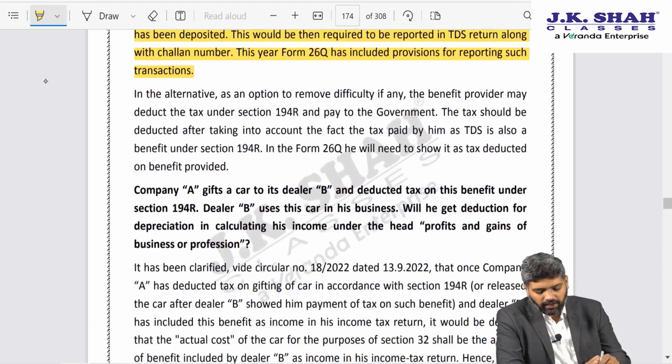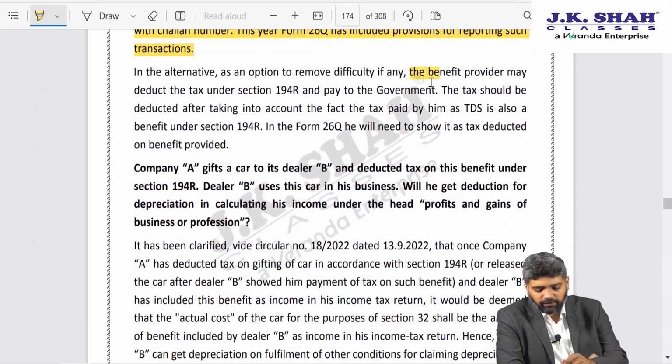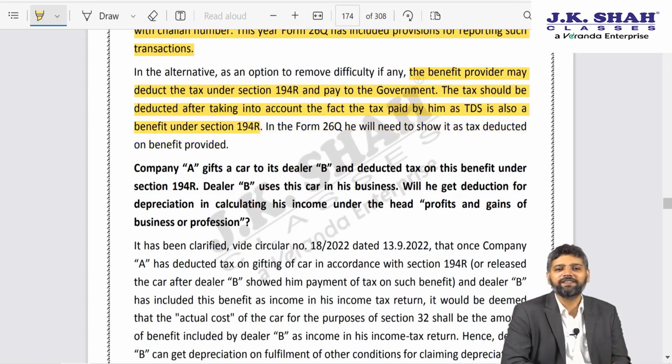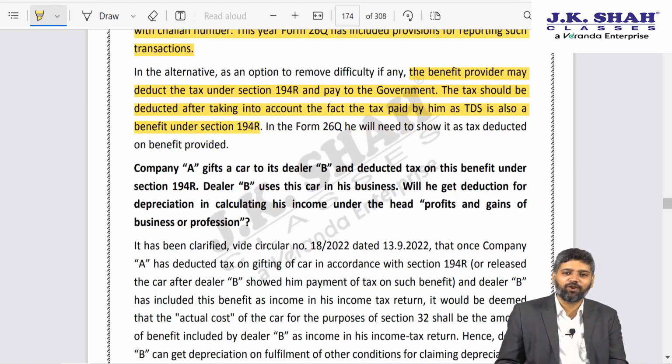In the alternative, as an option to remove difficulty, the benefit provider may deduct tax under 194R and pay it to the government. The tax should be deducted after taking into account the fact that tax paid by him is also a benefit under 194R. So you gross it up. Basically, they are saying you gross it up.